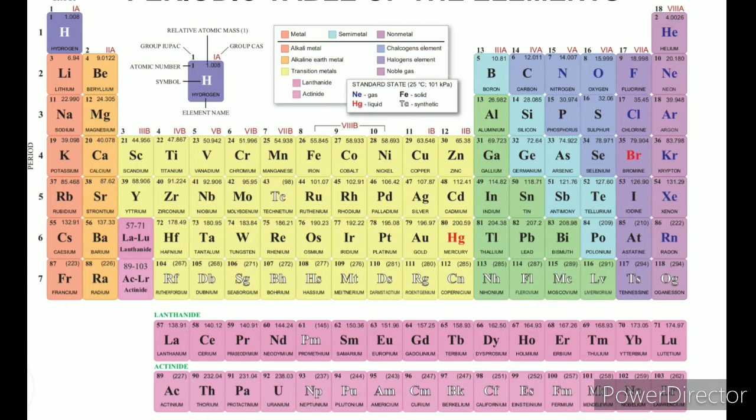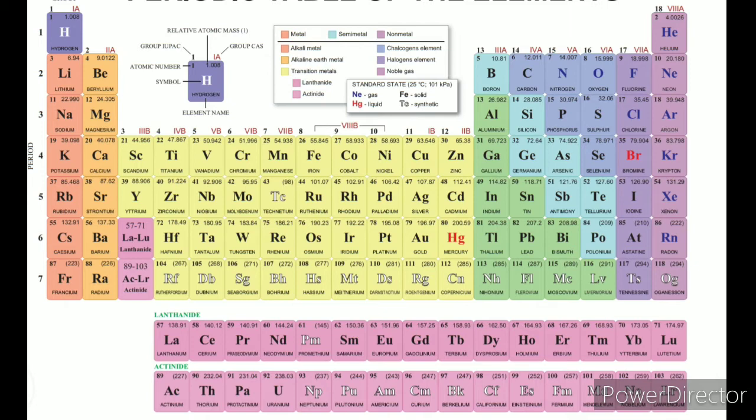That is why they are called alkali metals. The second group is also like this. They are called alkaline earth metals because these metals are obtained in the earth's crust, and their oxides are basic in nature. So groups 3 to 12 are called transition elements.